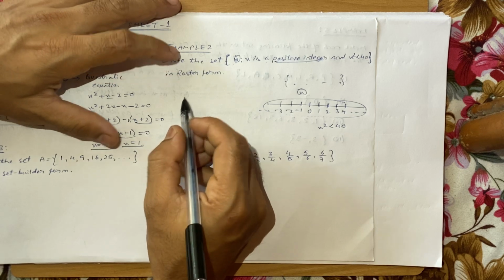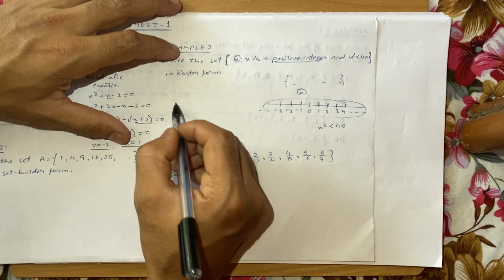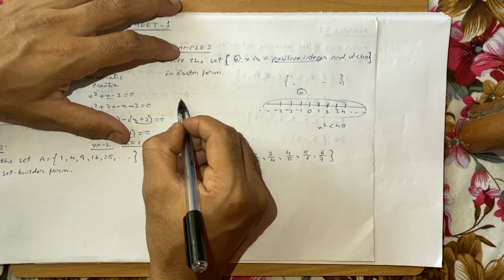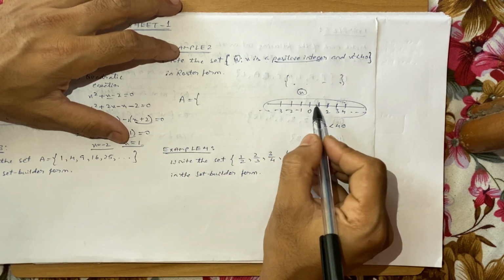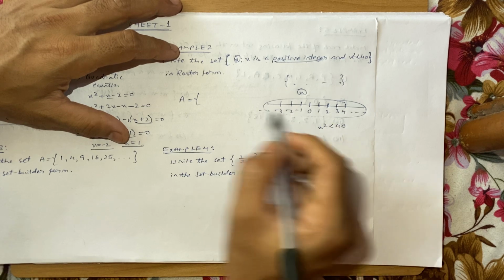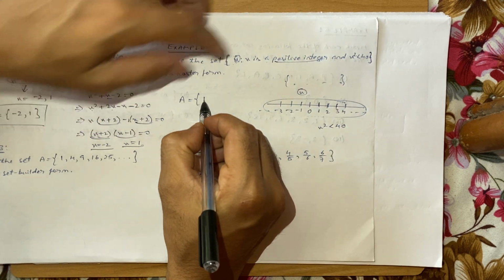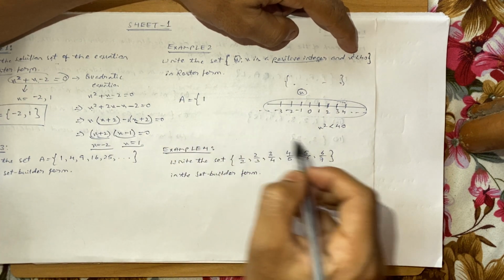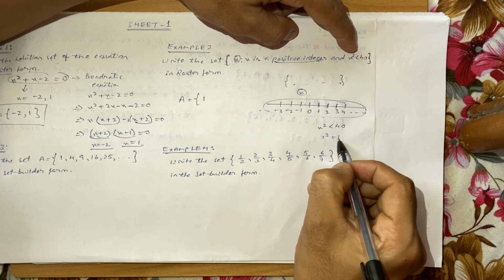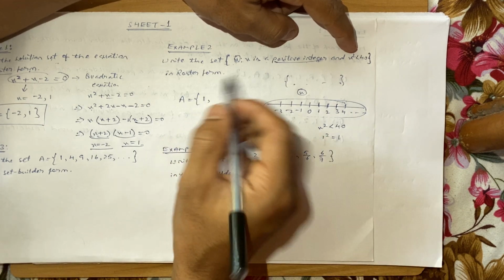So to write the set in the roster form, let's say the name of the set is A. So A is equal to, it is a positive number, so it starts from 1. If I take the first element to be 1, it's a positive integer? Yes. And is x square less than 40? Just check it. 1 square is 1, and 1 is less than 40. Okay, so 1 is good to go.